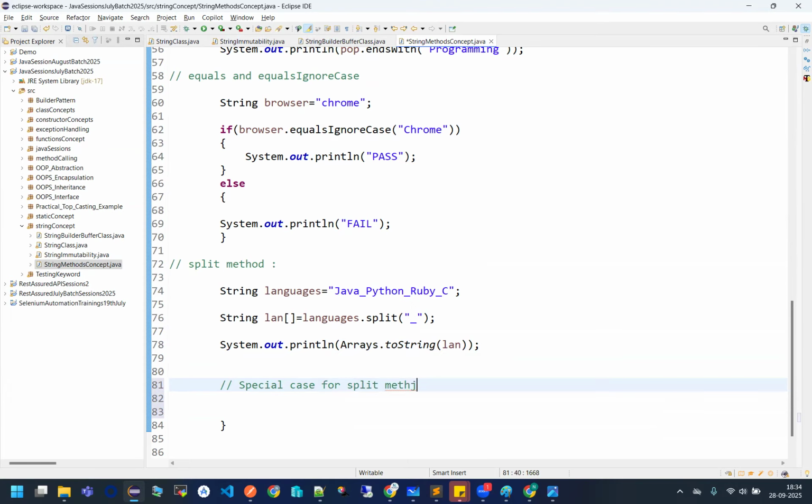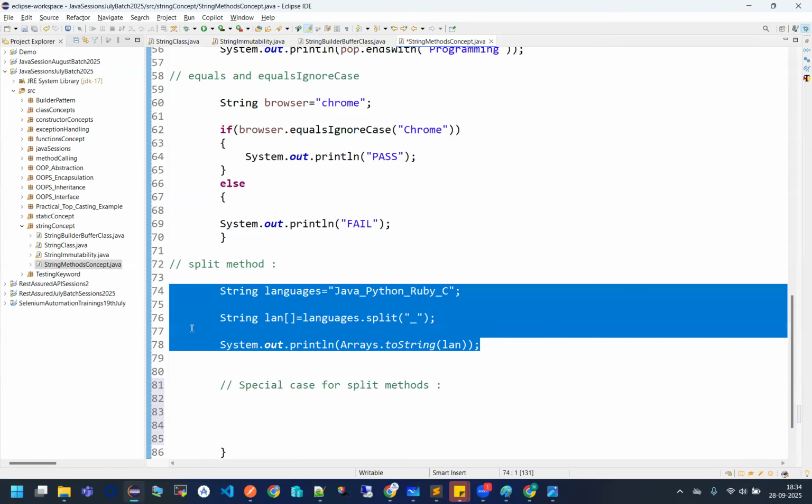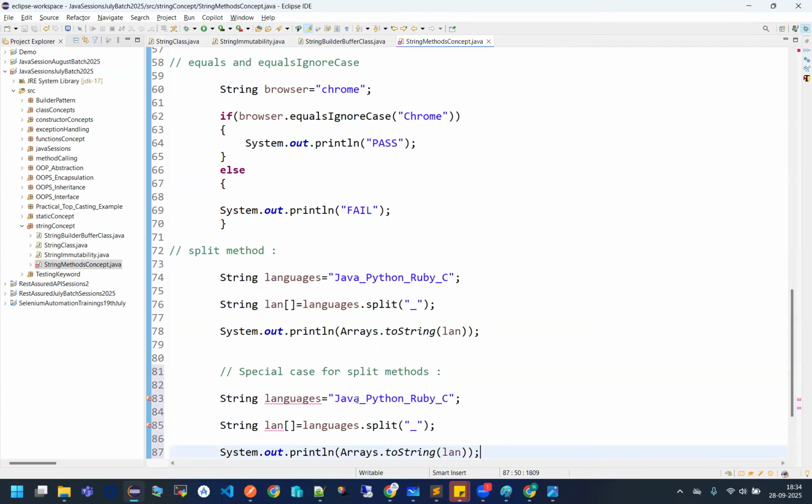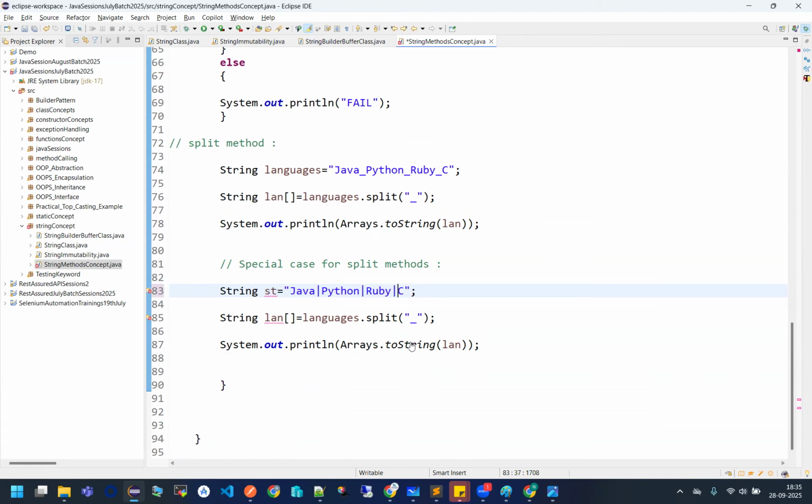For the split method which doesn't work normally. What is that? If I'm writing the same thing, you can understand. But right now, instead of this underscore, I have a pipe: Java pipe, Python pipe, Ruby pipe, and C. So with the help of pipe also, I can have this thing now.